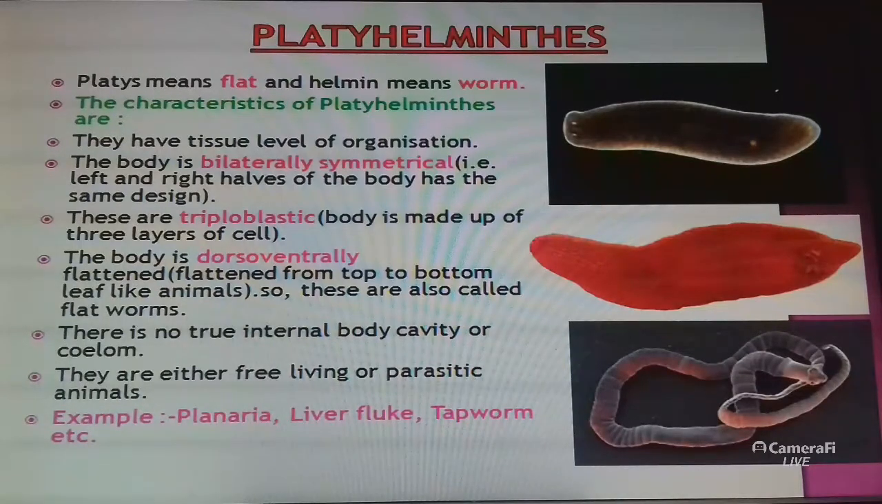They are either free-living or parasitic animals. Parasitic means living in the bodies of other animals, like liver fluke. Some are free-living, like planaria. This is planaria, this is liver fluke, and tapeworm is also an example of Platyhelminthes.